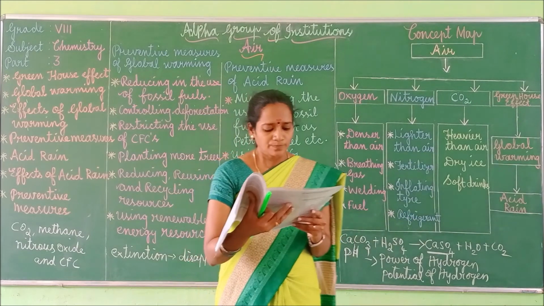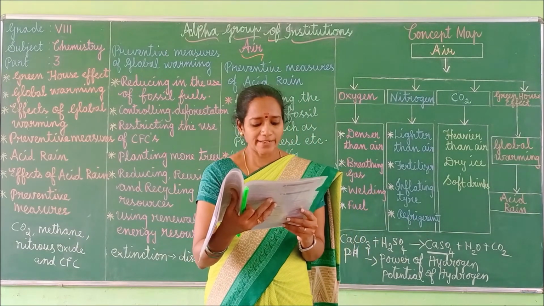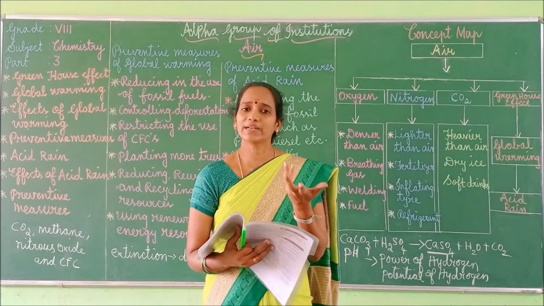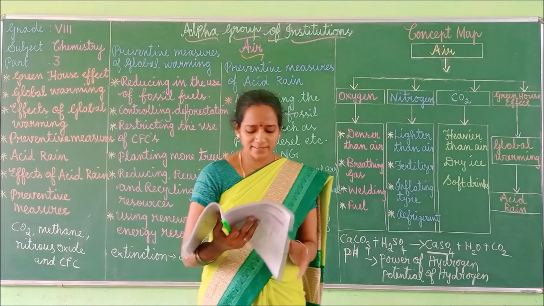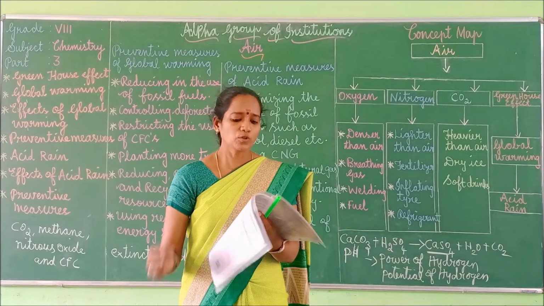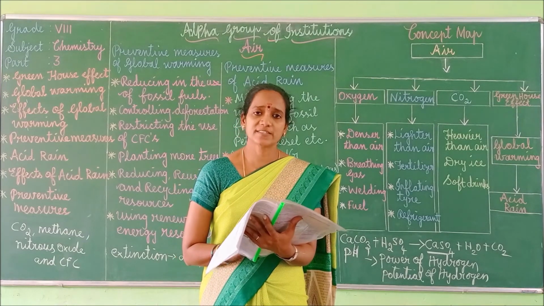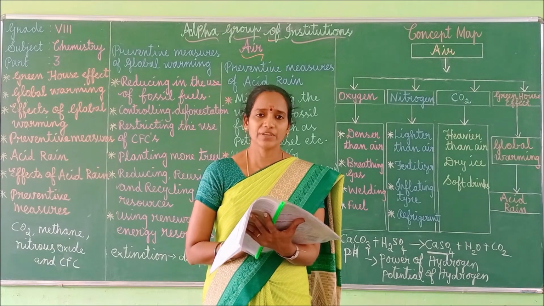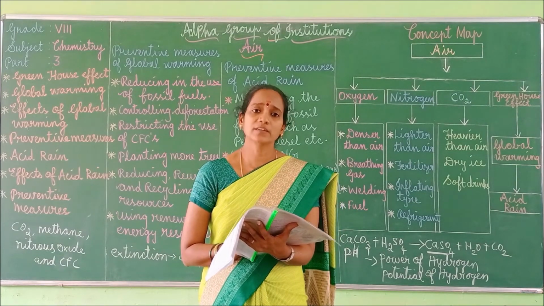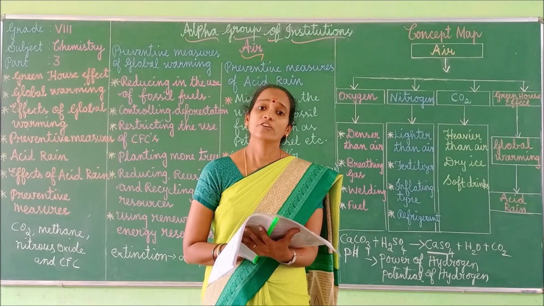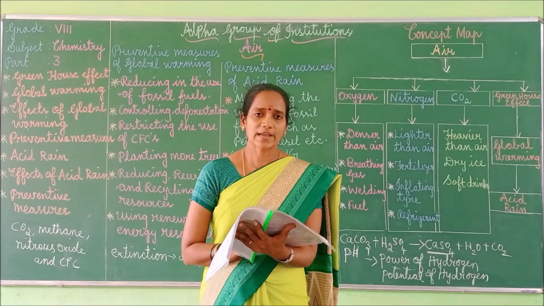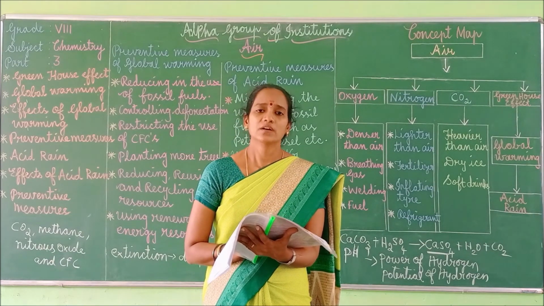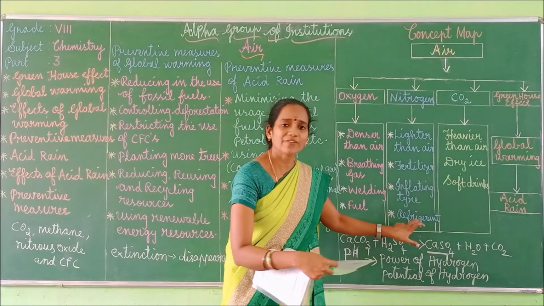Next one. The process of conversion of iron into hydrated form of oxide is called what? The answer is rusting. Rust is nothing but iron oxide, right? Come to the match. Nitrogen is a fertilizer. Next, oxygen: respiration in living animals. Carbon dioxide: solid carbon dioxide is used in fire extinguishers. Dry ice is used in refrigerator, that is, it is used as a refrigerant.